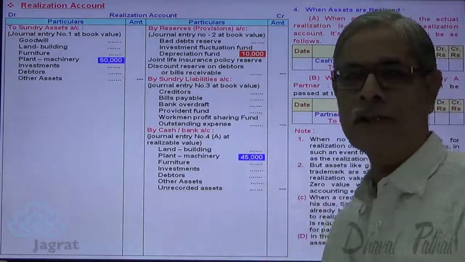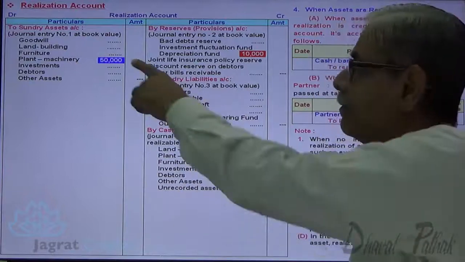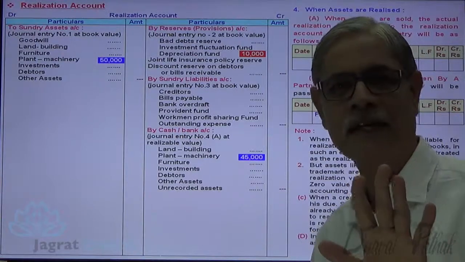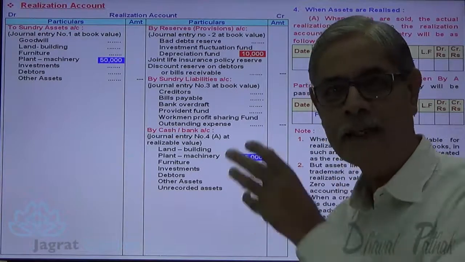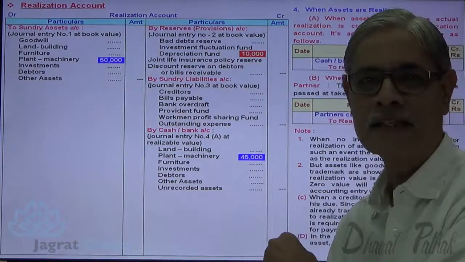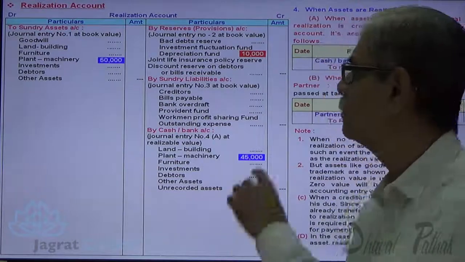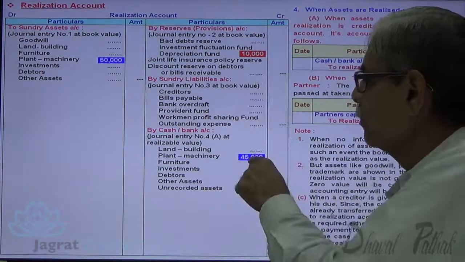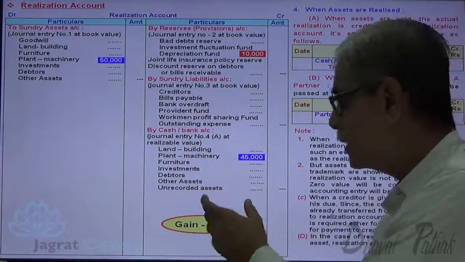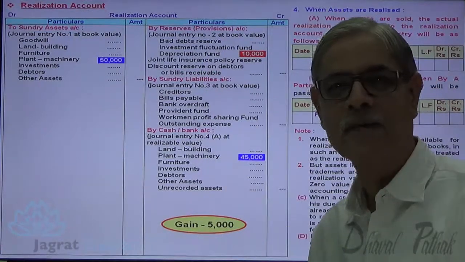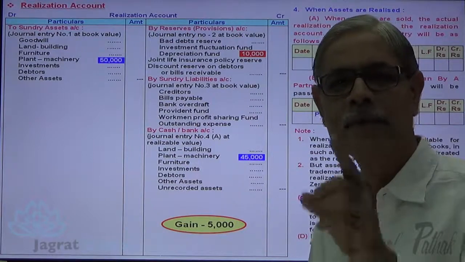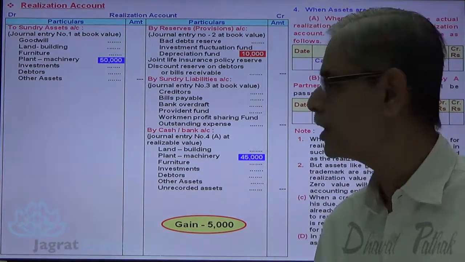Book value 50 minus 10 provision, so less depreciation, value 50 minus 10 is 40. 40 realized 45. How much is the gain? 5,000 is the gain. That 5,000 gain is reported, disclosed, demonstrated by this realization account by way of the difference between 45 plus 10, 55, minus 50. This is how the gain of 5,000 automatically gets accounted for by preparing the realization account in the manner described so far. Let me take one more illustration.